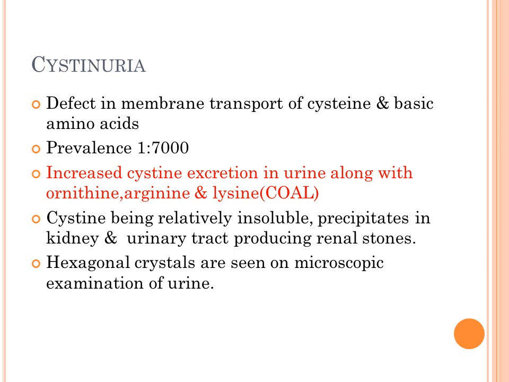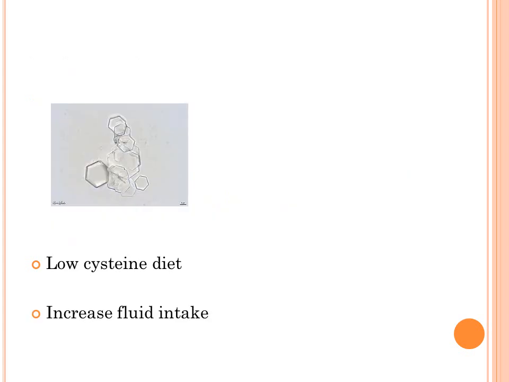So as we have seen, cysteine can be converted to cystine. So it precipitates whenever an excess of cystine is there. Being more insoluble, it will start precipitating in the kidney as well as the urinary tract, producing various renal stones. And these renal stones which have cystine in them are seen as hexagonal crystals when you do the microscopic examination of the urine. So this is a microscopic picture of a cystine stone which is seen in a patient of cystinuria.